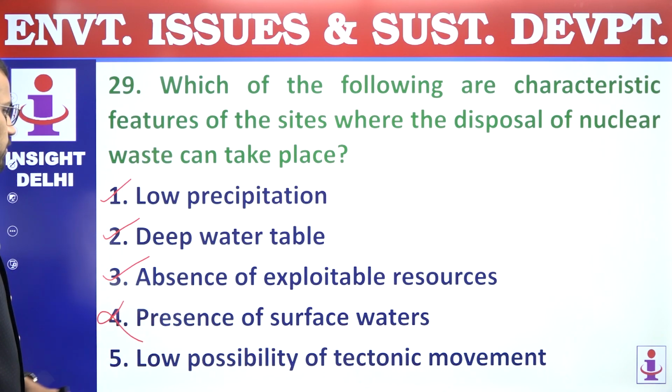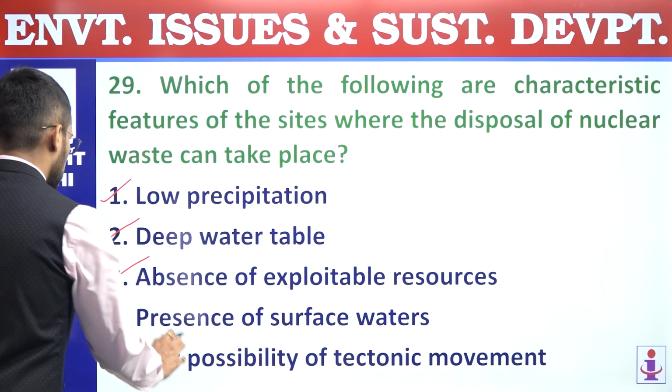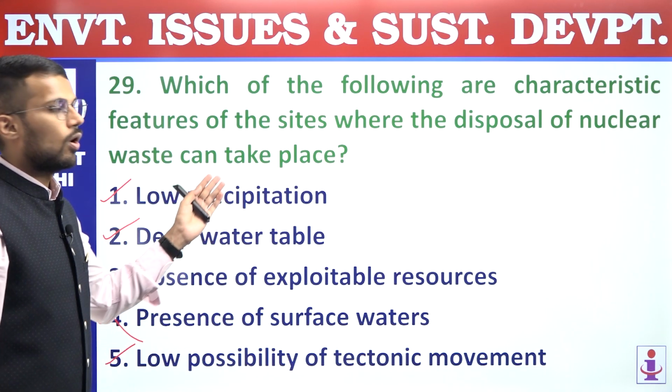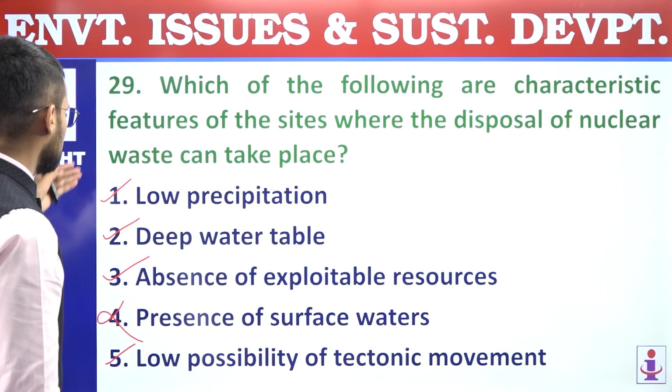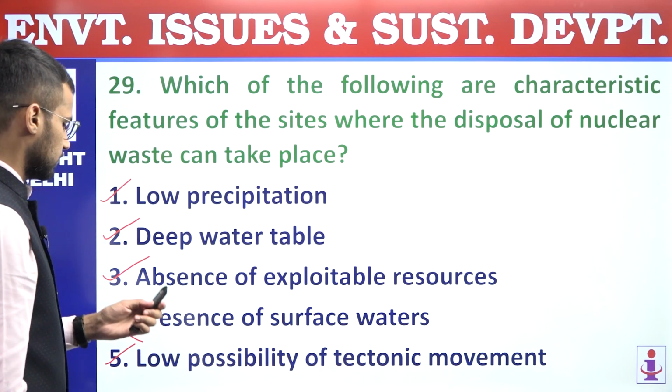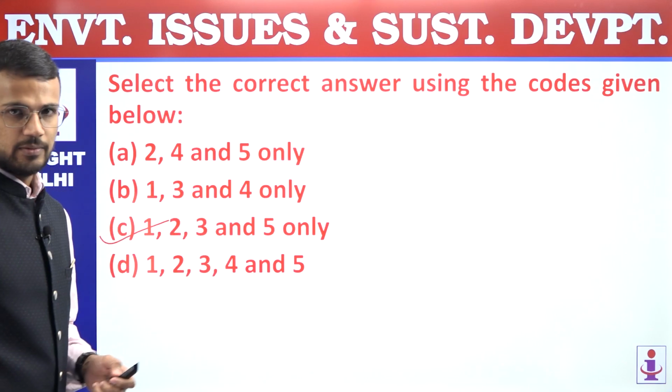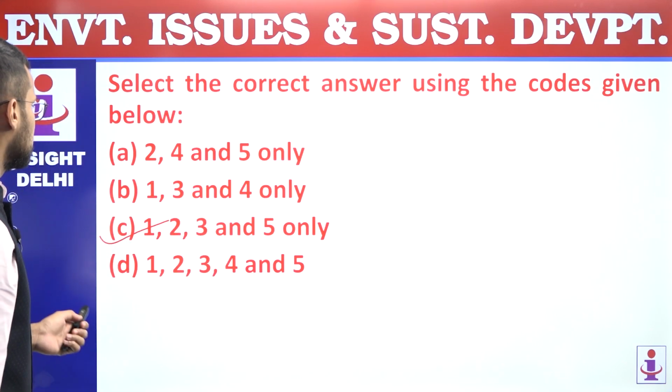Fifth, low possibility of tectonic movements is also one of the criteria in the selection of locations for the disposal of nuclear waste. So answer is 1, 2, 3 and 5. 1, 2, 3 and 5 is mentioned in option C. Question number 29, answer is C.